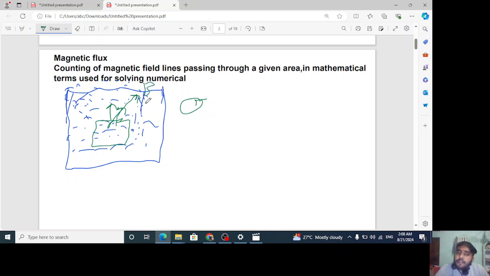So now what will happen? The coil will remain in the same position, but the value of magnetic field linked with the coil is going to change. Why? Because initially all the magnetic field lines were going directly inside it.